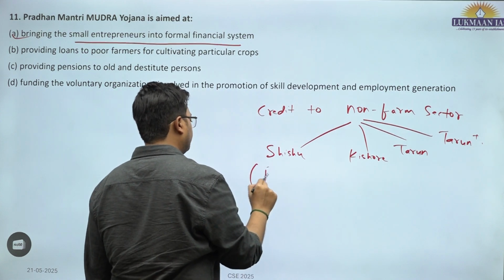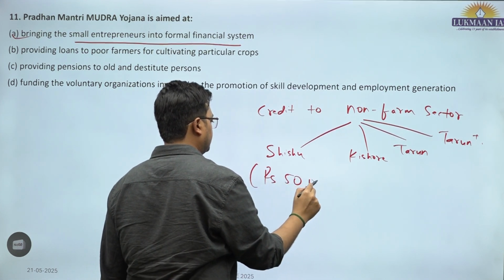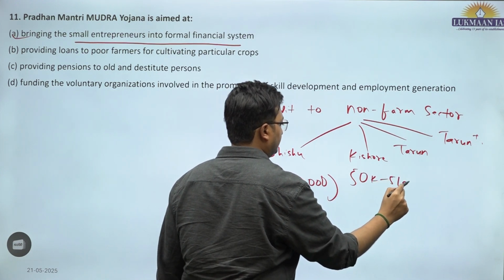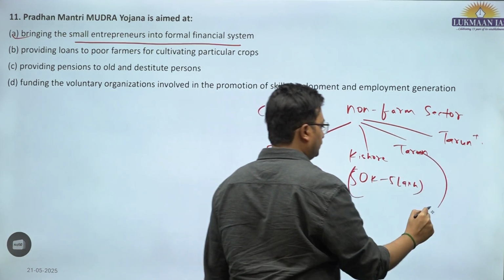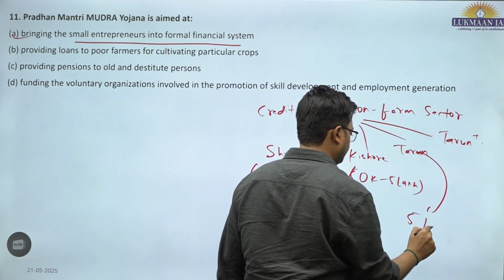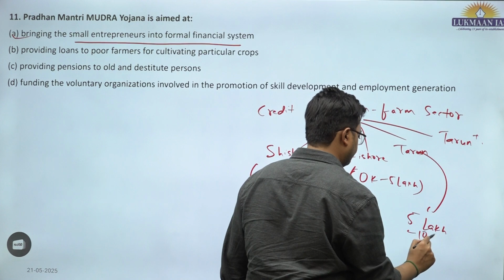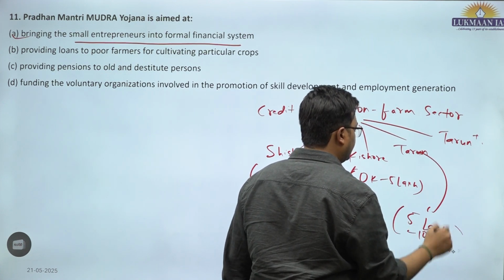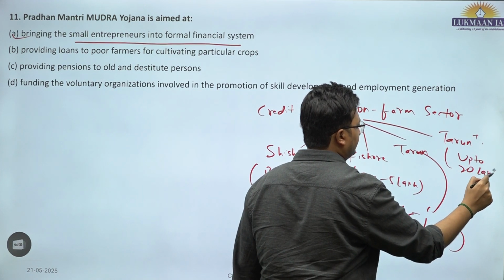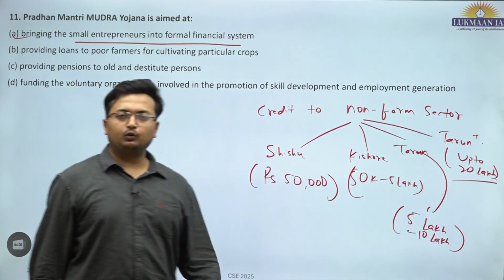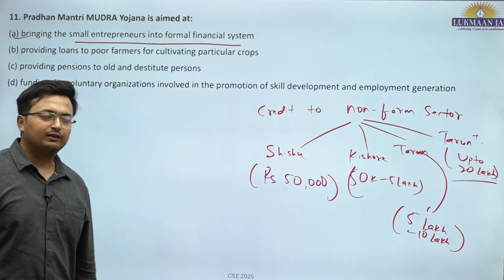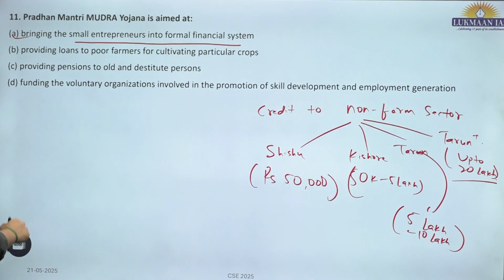Limits are up to rupees 50,000 for Shishu, from 50k to 5 lakh for Kishore, and for Tarun it is 5 lakh to 10 lakh. And then Tarun Plus is up to 20 lakh. But Tarun Plus only gets unlocked if there is prompt repayment. If a loan was taken under Tarun and it was repaid, then only the higher slab of 20 lakh gets unlocked. So A is the correct answer.